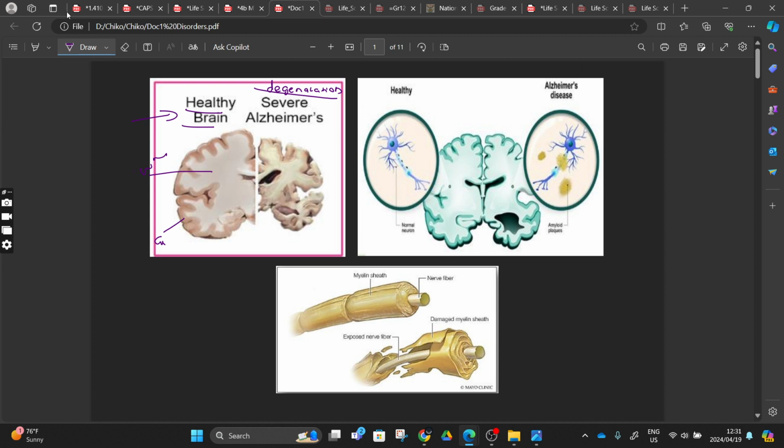And then you can also see this on our spinal cord, right? It means that our spinal cord is going to shrink like this, right? It means that we can measure the brain, we can measure the spinal cord, and we can conclude that the person is suffering from Alzheimer's, right? Or we can say this person might be suffering from Alzheimer's because this is what is happening, right?